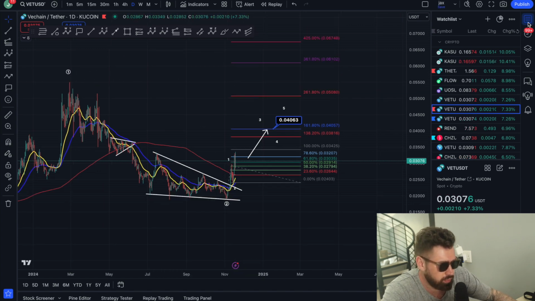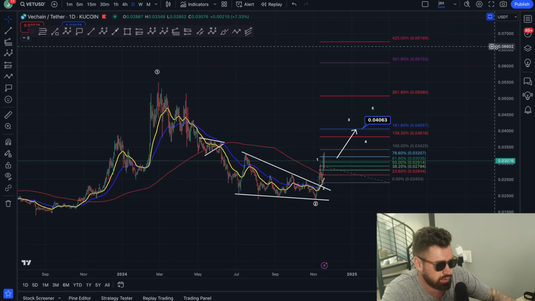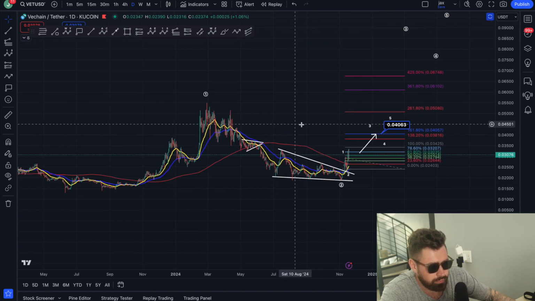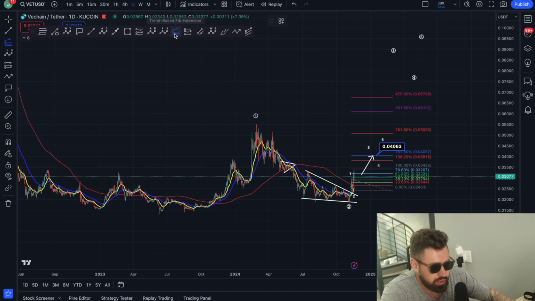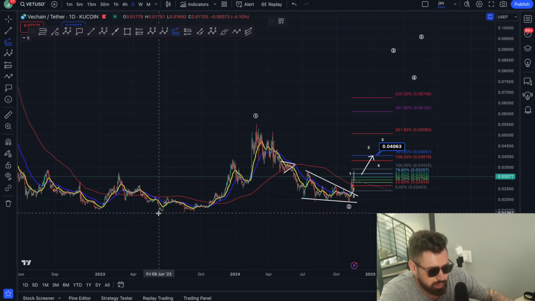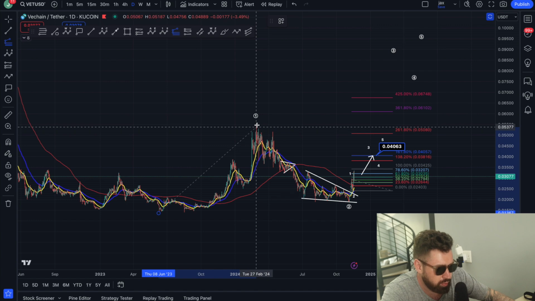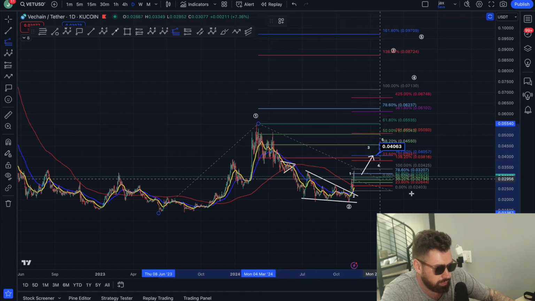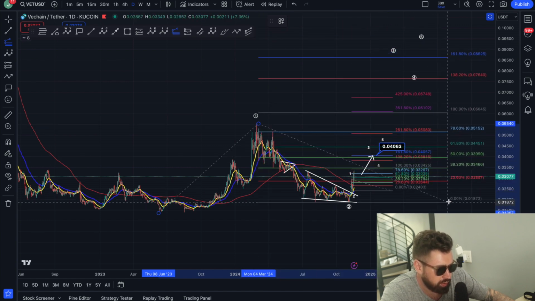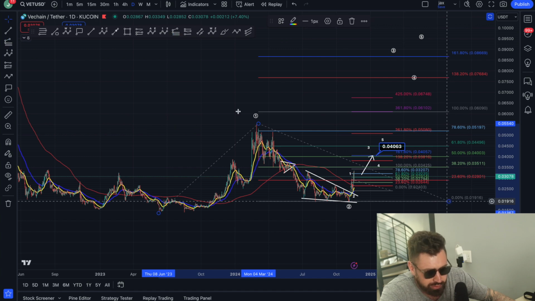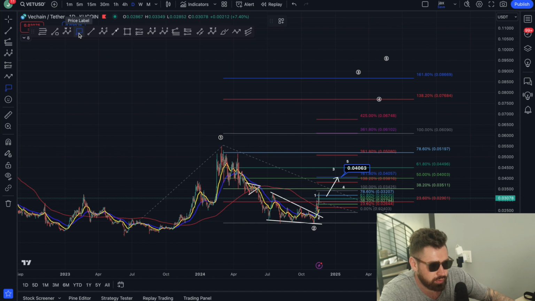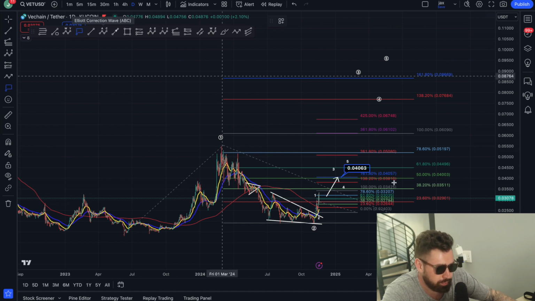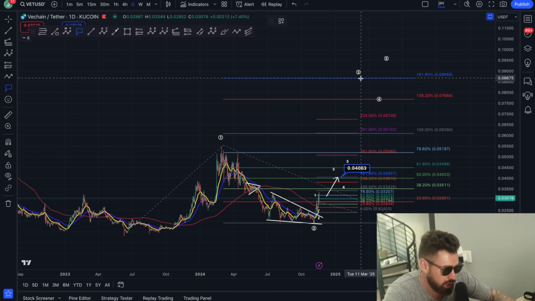So I'm going to zoom out a bit so I can give you guys a wave 3 target off the bear market low. I've already mapped it out here. All you have to do is take a trend based extension from the bear market low up to the top of the wave 1, down to the bottom of the wave 2, and this will give you your wave 3 target. If you're new to Elliott wave theory, there's great tutorials on YouTube so you can learn. This is the number one way to predict the market, in my opinion, the most accurate.